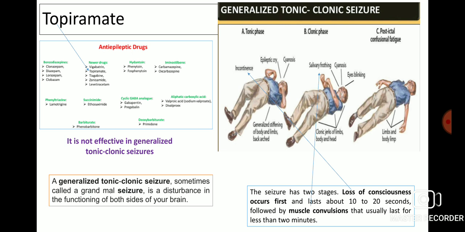Topiramate is not effective in generalized tonic-clonic seizures. Topiramate is also a newer drug which is not effective in generalized tonic-clonic seizures. A generalized tonic-clonic seizure, sometimes called a grand mal seizure, is a disturbance in the functioning of both sides of your brain. So, the seizure has two stages. Loss of consciousness occurs first, which may be seen by incontinence, and which lasts about 10 to 20 minutes, followed by muscle convulsions, which can be seen by salivary frothing, that usually lasts for less than 2 minutes.